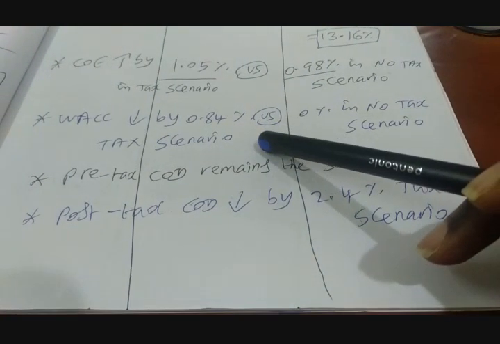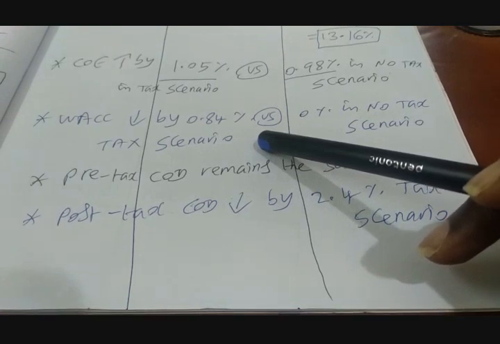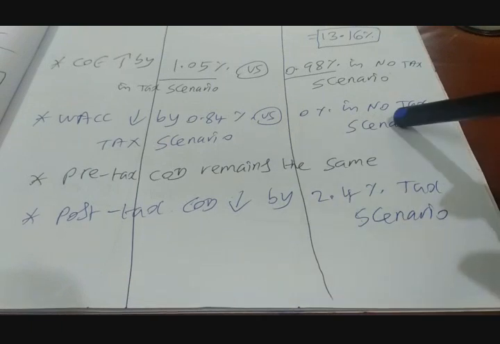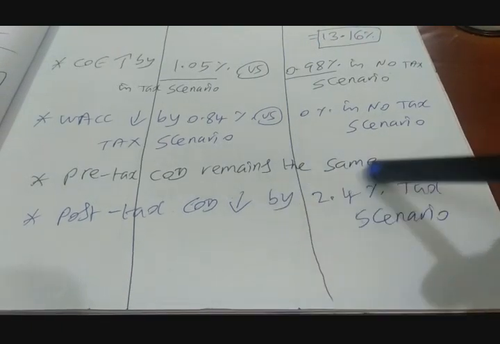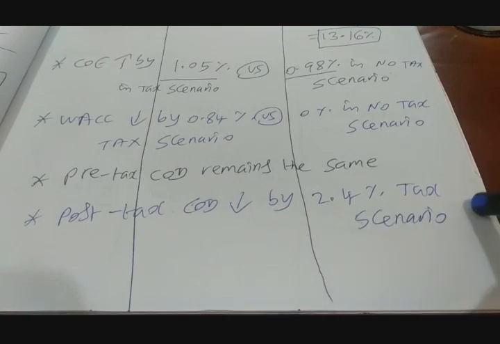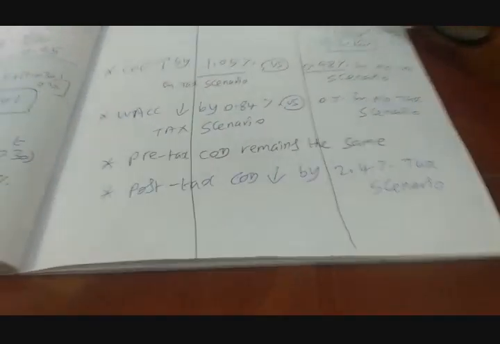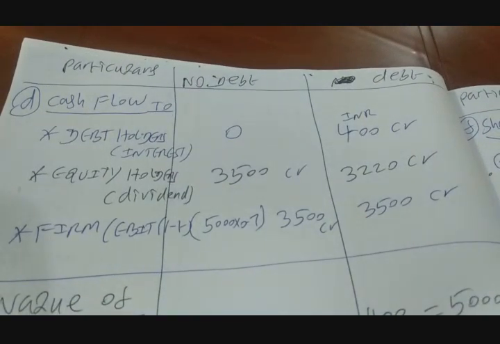That means borrowing decreases WACC at a much higher magnitude when there are taxes compared to the option of no taxes. Pre-tax cost of debt remains the same. Post-tax cost of debt decreases by 2.4% in the tax scenario compared to the no tax scenario. That means, in essence, borrowing helps you in reducing your cost of capital.